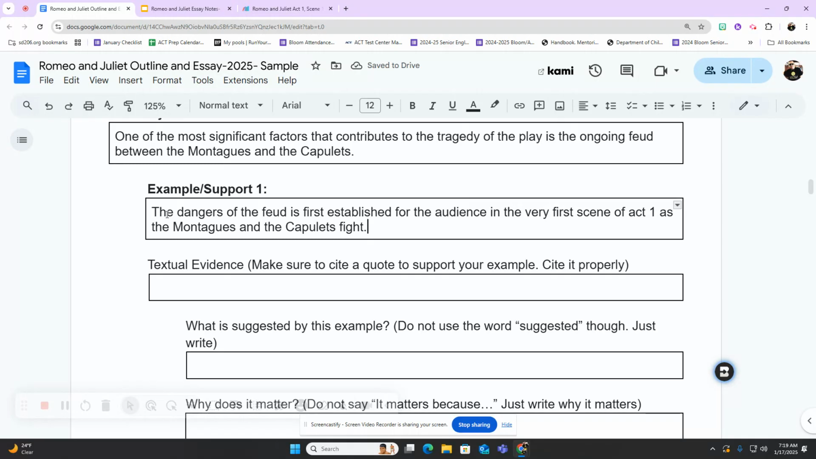We watched the scene. So you all saw the opening scene and saw the Montagues and Capulets get in a huge fight, right? So I think that example is pretty clear. But now I've got to support it with some evidence. Now, I would like you to try to use textual evidence, but if you can't, you could always just paraphrase what happened in that moment, right?